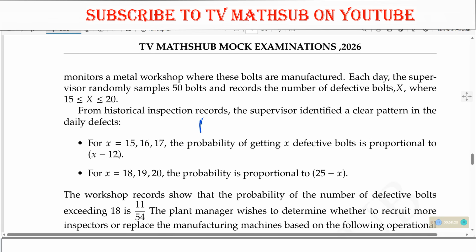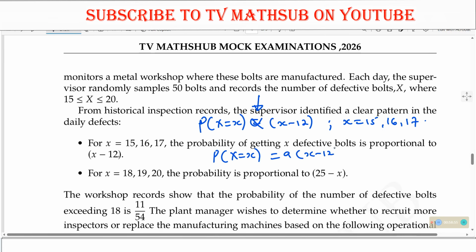P of x equaling x is proportional to x minus 12, but this happens for x equaling 15, 16, and 17. Now, when you remove the sign of proportionality, then you put a constant. But they are also saying the same probability is proportional to this for x equaling 18, 19, and 20. So we cannot use the same proportionality because these are for different values.